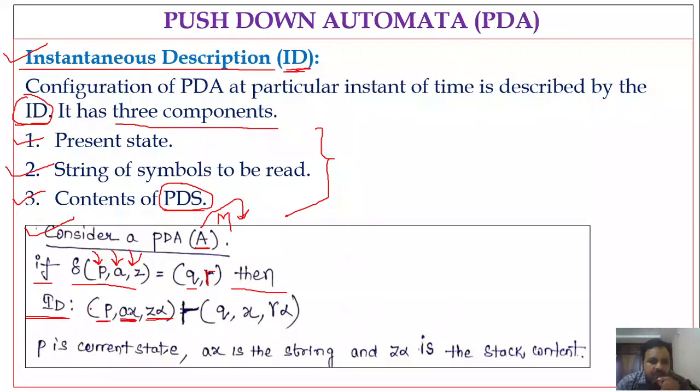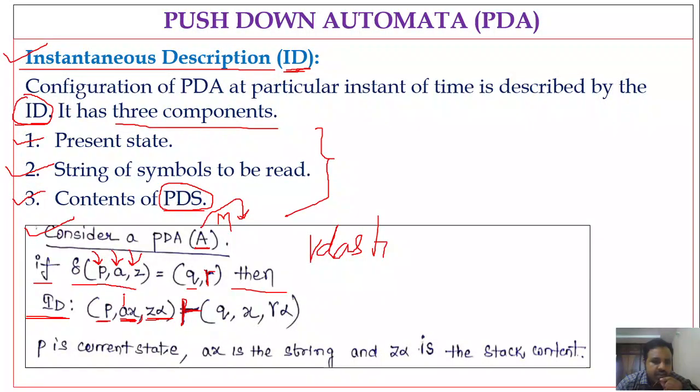So what I am doing here is writing the instantaneous description: I am in state P, I want to process the string of symbols A followed by X, and the contents of the pushdown store are Z alpha. Now, this representation you already know, a vertical bar along with a horizontal bar, is called the turnstile notation.